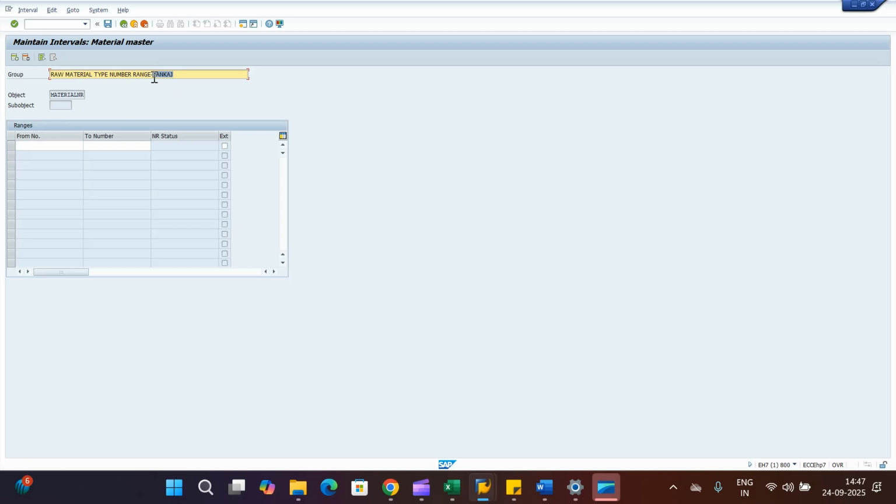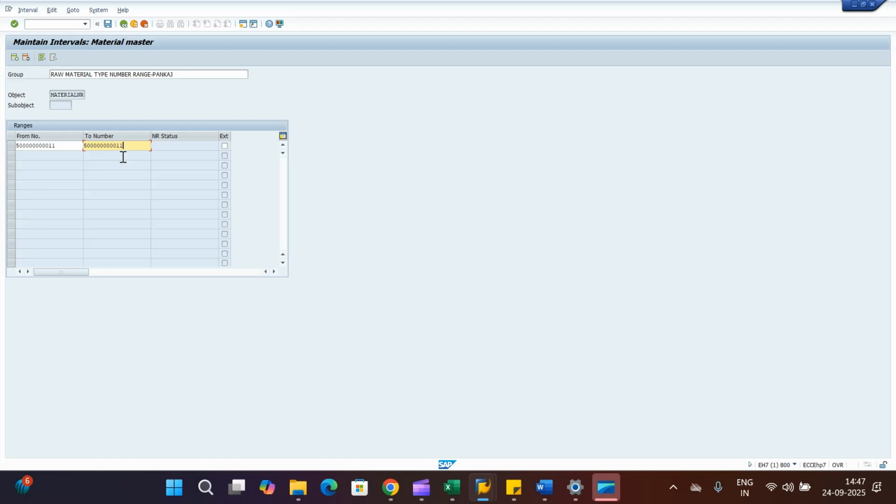Just for proper identification, I am providing the name. And here you need to select the number range which should not intersect with the existing number ranges. I have already found one number range that I can utilize here. We'll see if it is intersecting or not.